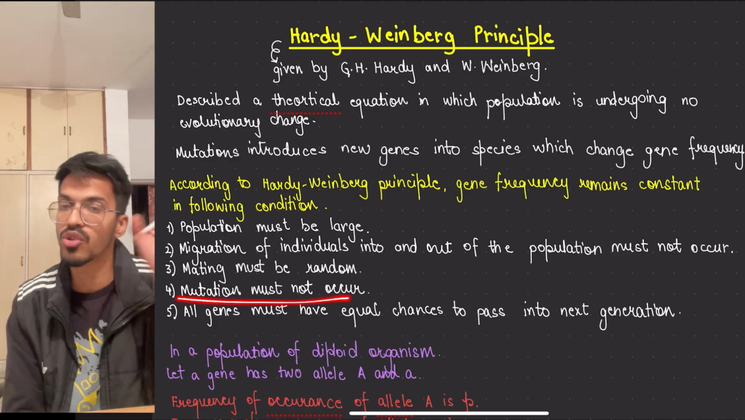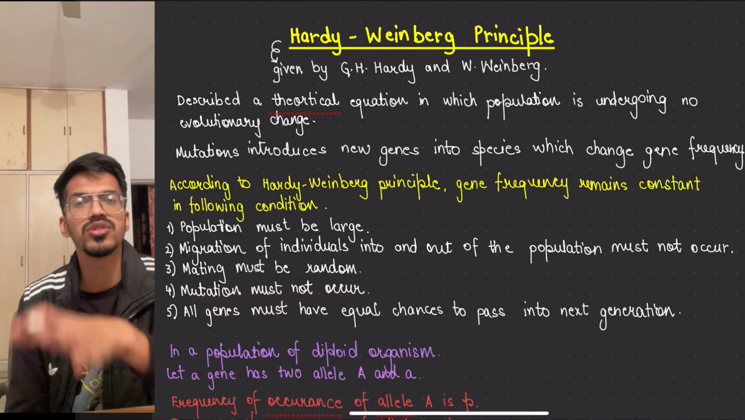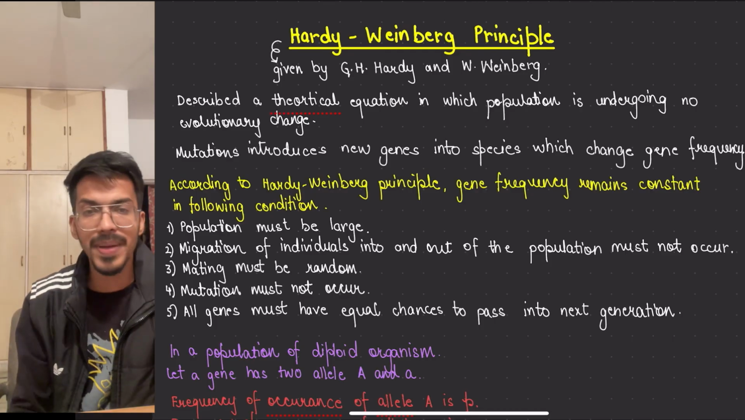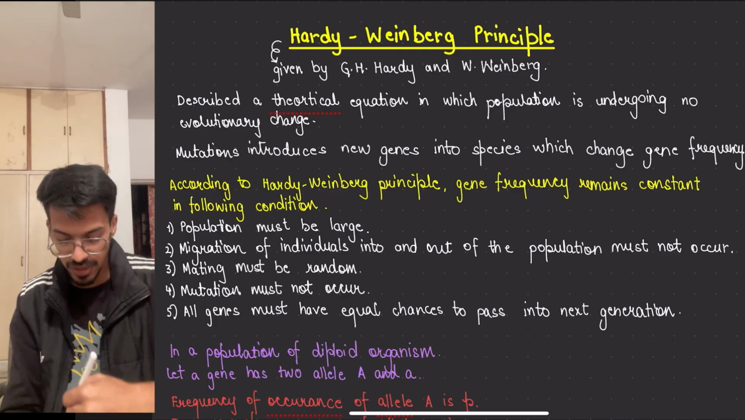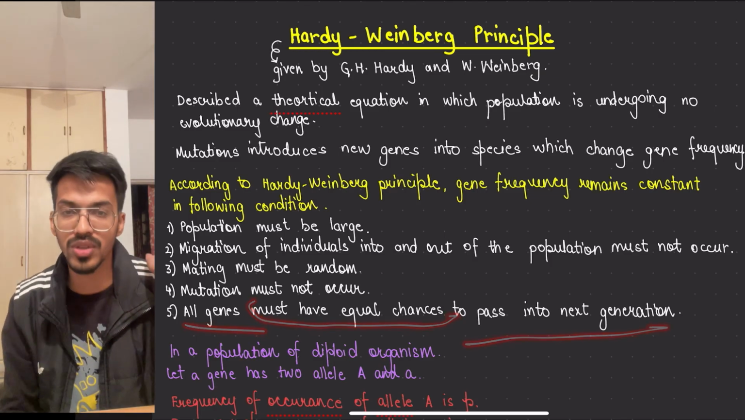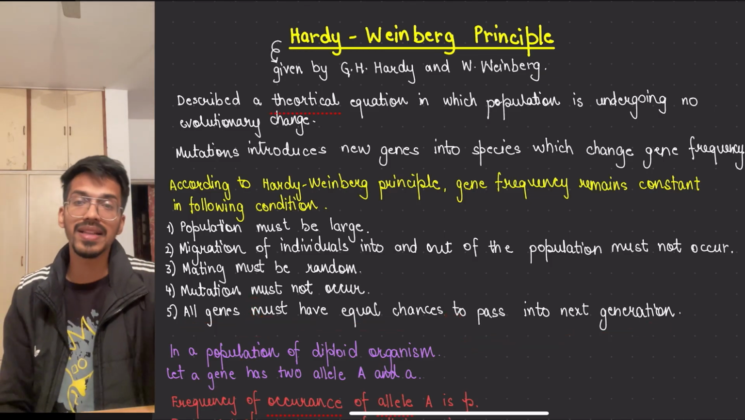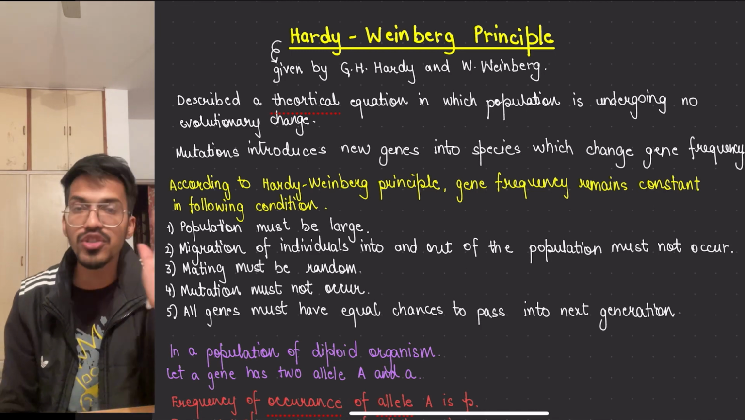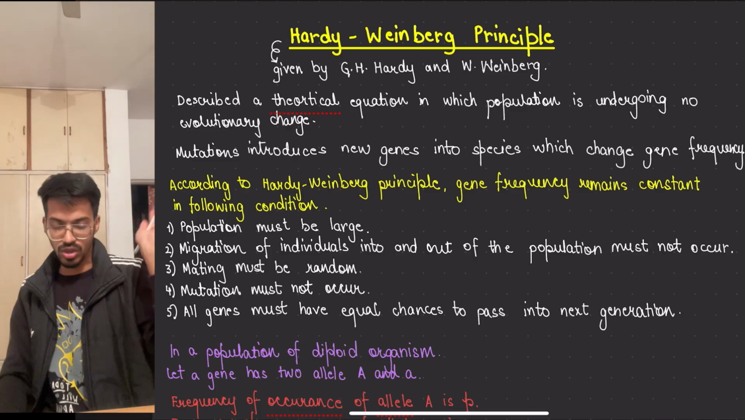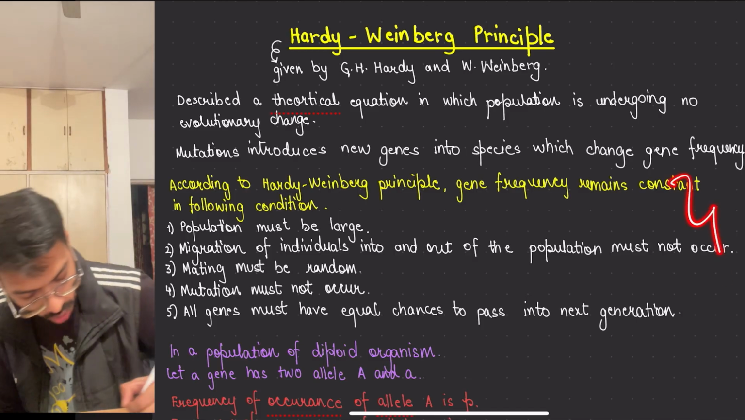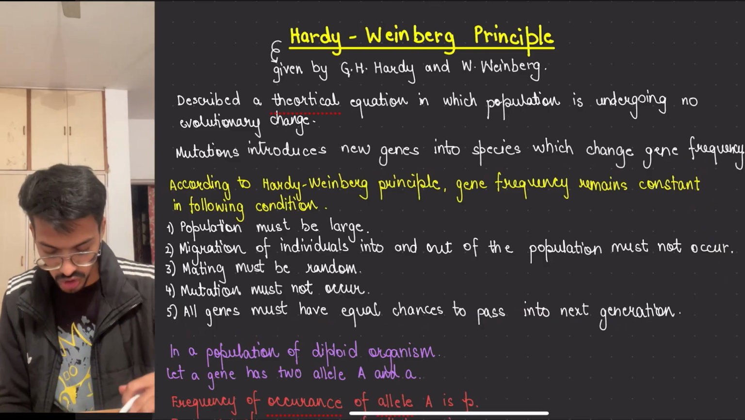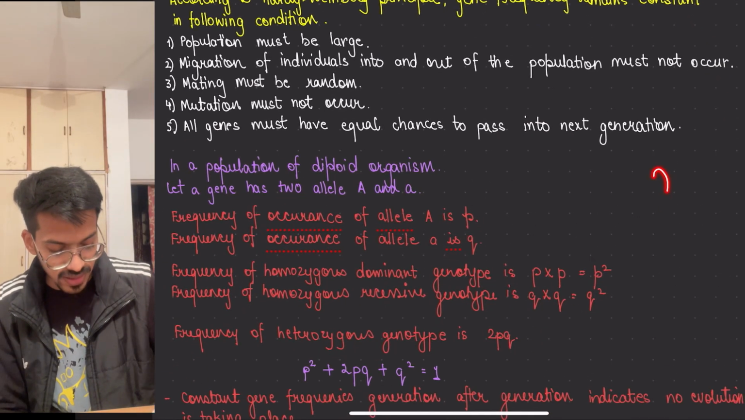Then mutation must not occur. There should not be any mutations. New genes should not be forming, new things should not be coming up. And all genes must have equal chances to pass to the next generation, meaning no gene should be such that this will go to the next generation or this will not. That should not happen. All the genes should be able to pass on to the next generation. Anything of this not being followed will lead to evolution. And this is one such question which can be asked to you.